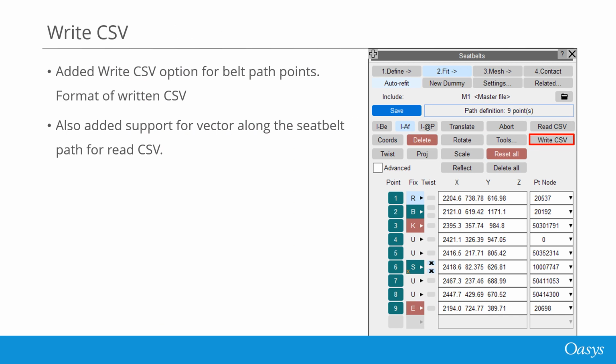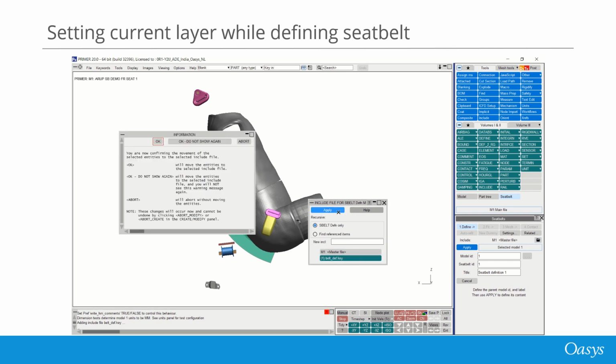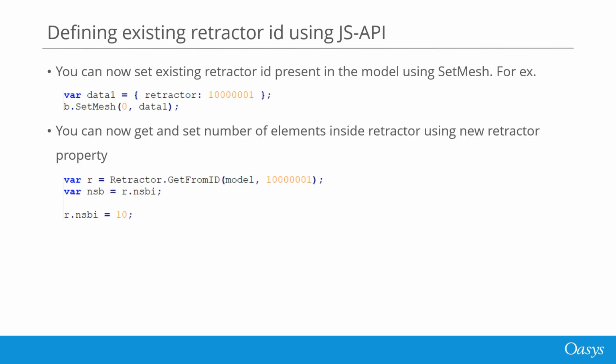You can now write a pathpoint CSV as well from the Define Path menu. Prior to version 20, you had to create the belt definition first before changing the current include layer. Now you can set the current include layer when defining the seat belt itself. You can now explicitly set the retractor ID from the JavaScript API using the setMesh function. You can also now get and set the number of elements inside a retractor using a new retractor property called NSPI.